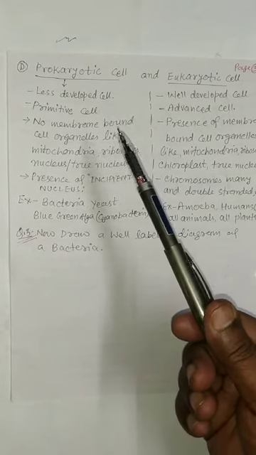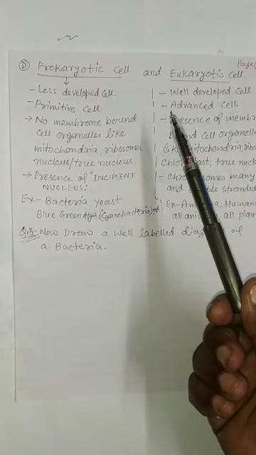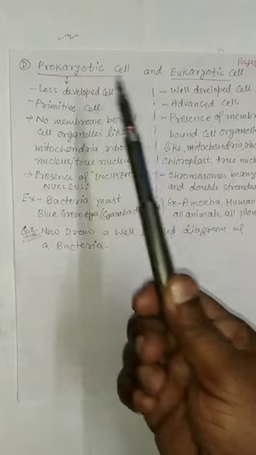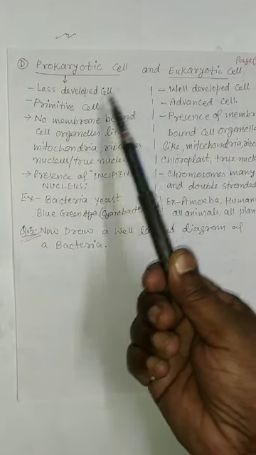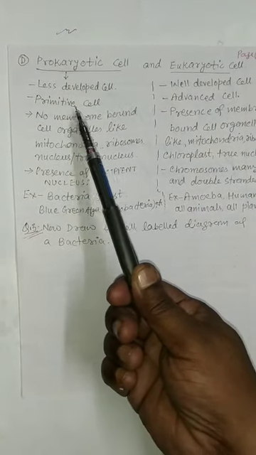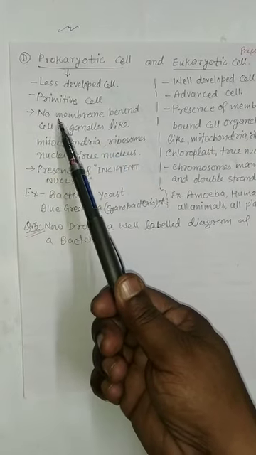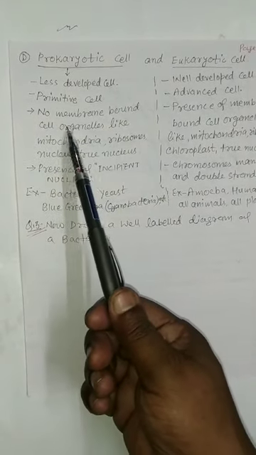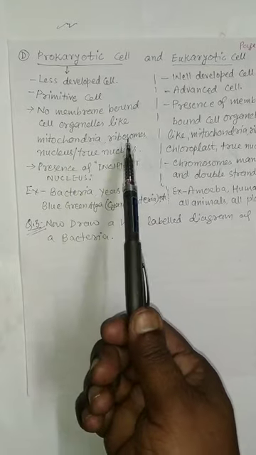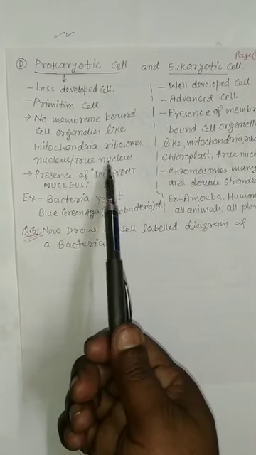Now we want to discuss prokaryotic cell and eukaryotic cell. Prokaryotic cell: less developed cell, primitive cell, no membrane-bound cell organelles like mitochondria, ribosomes, or true nucleus.